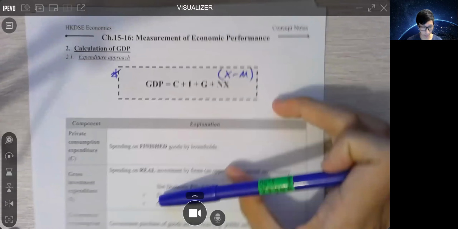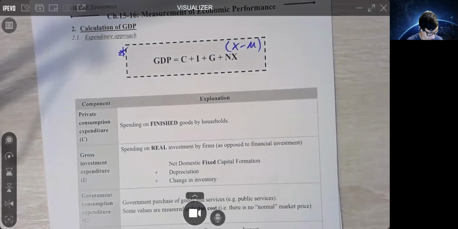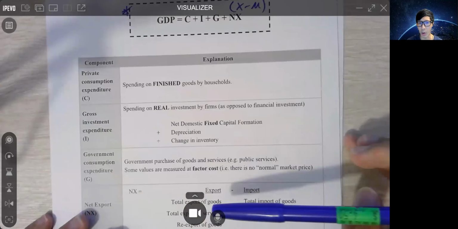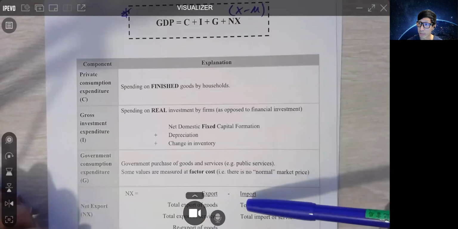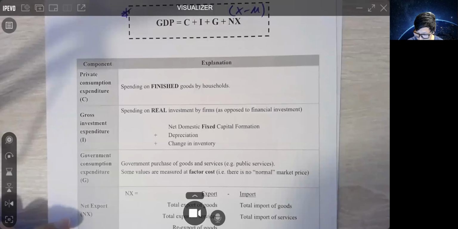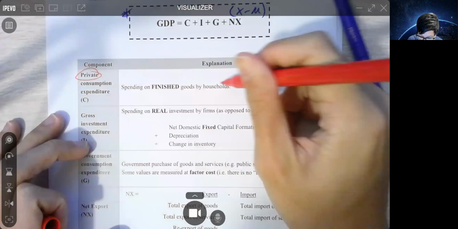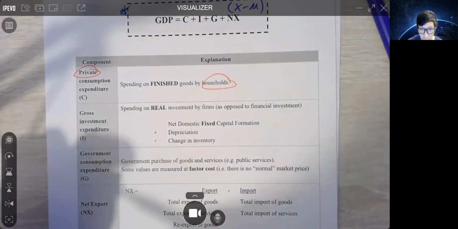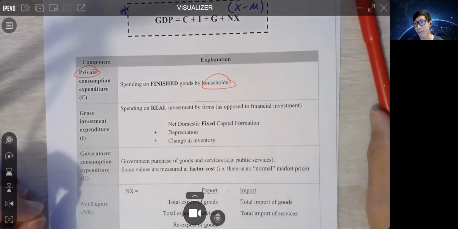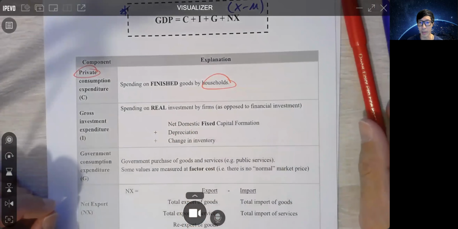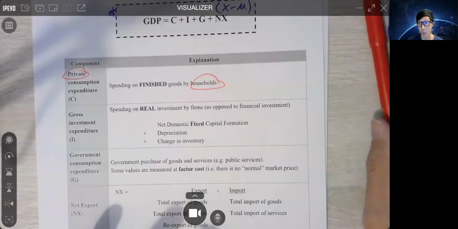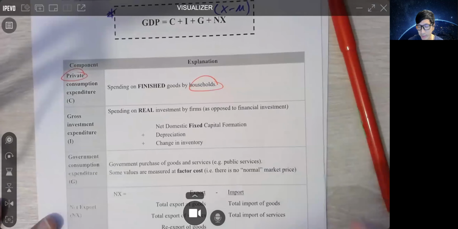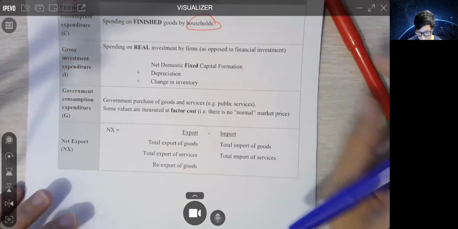好啦，let's start with C. C is what we call private consumption expenditure. Private, what does that mean? It means that we are talking about households. They're spending on finished goods. 好嘛？household 買得嘅 by definition 都係 finished good 㗎啦. That would be C. 另一個簡單啲嘅先咧。G, what about G?